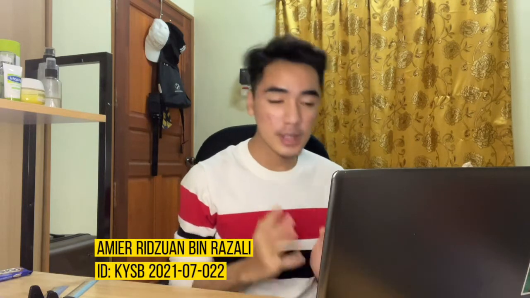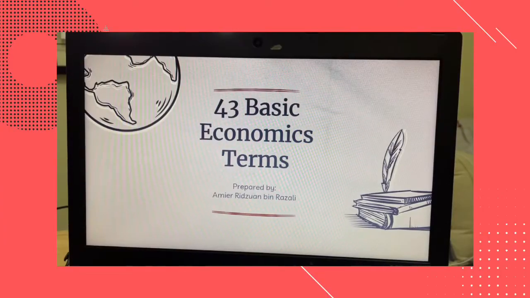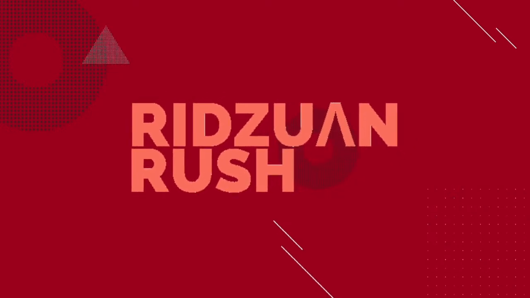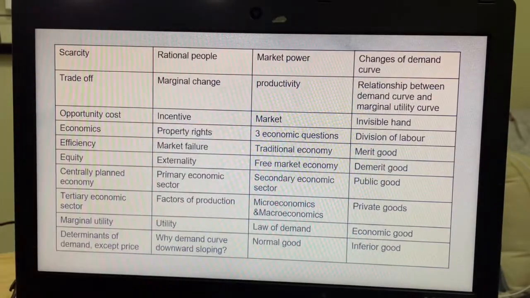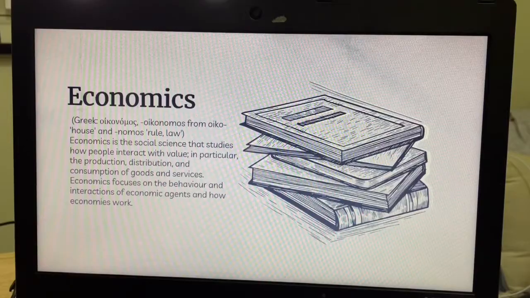My name is Amir Rizwan Razali and today I'm going to tell you about 43 basic economics terms with examples. So without further ado, let us begin. So I have my slides ready here, and this is the list of words that we are going to dissect today. And the first word today is economics.